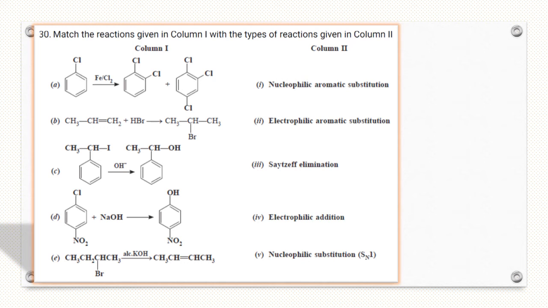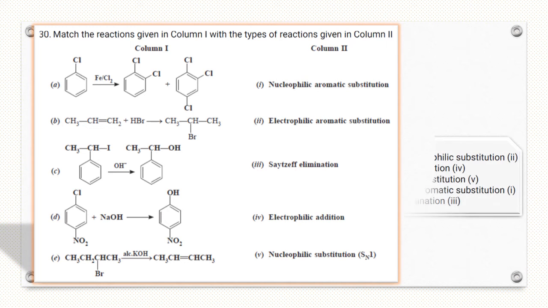C fifth. D, Cl nucleophile is replaced by OH nucleophile. So this is nucleophilic aromatic substitution. D is first. And last one is E, alcoholic KOH elimination. So Saytzeff elimination. E is third. This is correct matching.